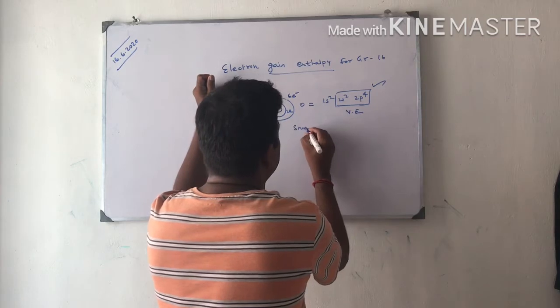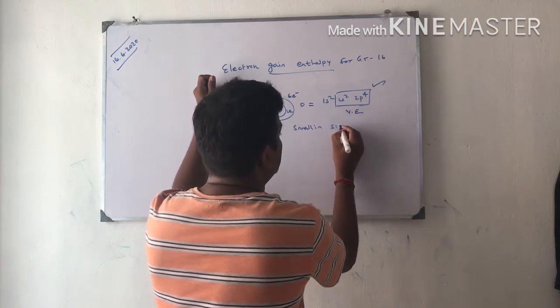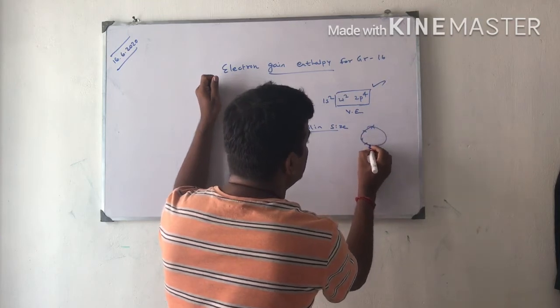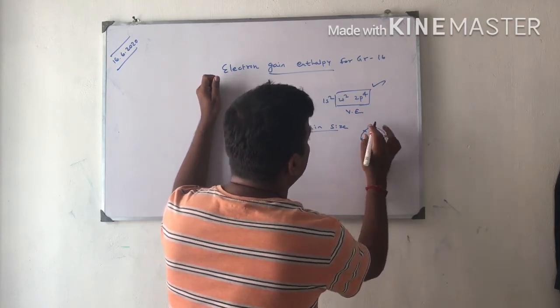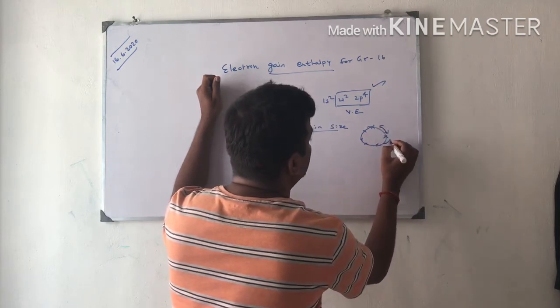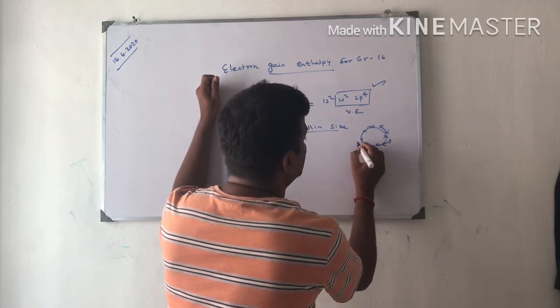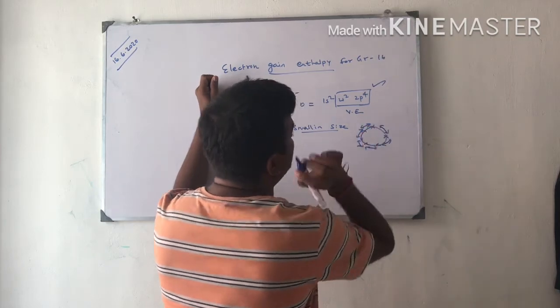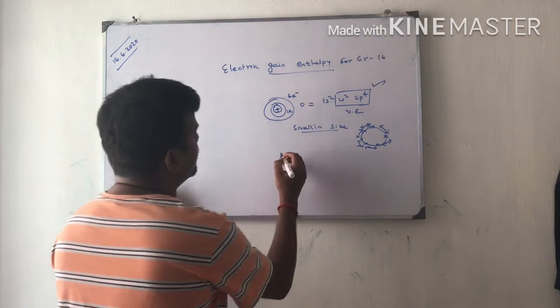Oxygen is small in size, so in a small area, 6 electrons are close to each other. So what happened? Inter-electronic repulsion is maximum. Therefore, the chance of a new electron joining is difficult. That is why sulfur is bigger.